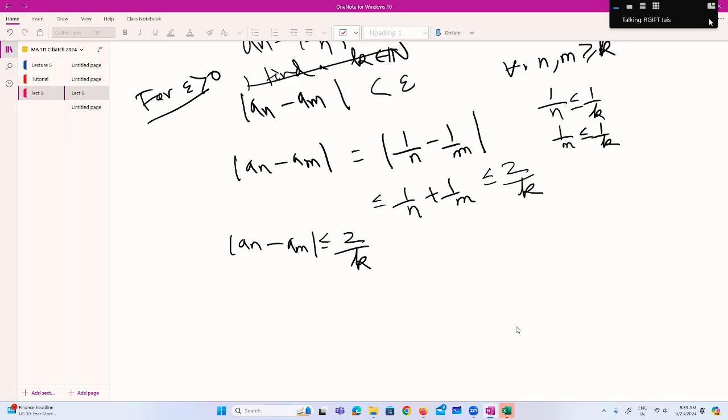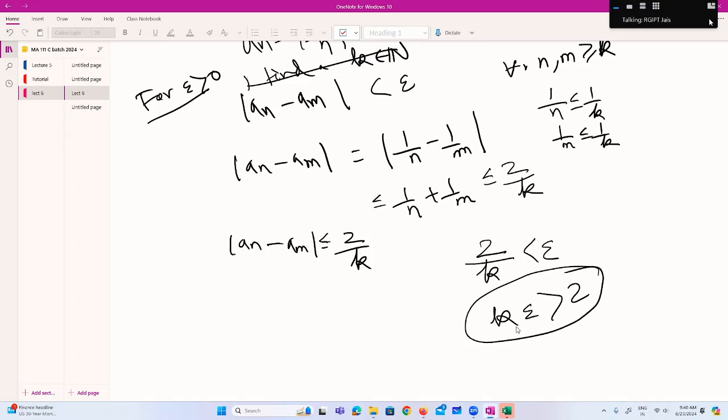Is it possible? Yes, sir. From where is it possible? Via the Archimedean property, right? Yes, sir. Via the Archimedean property, what will we get? 2 by k should be less than epsilon via the Archimedean property. Is it not? Yes, sir. That means this property should hold by the Archimedean property.